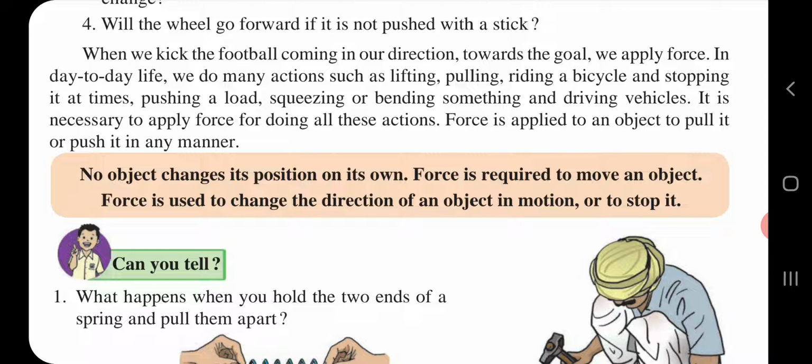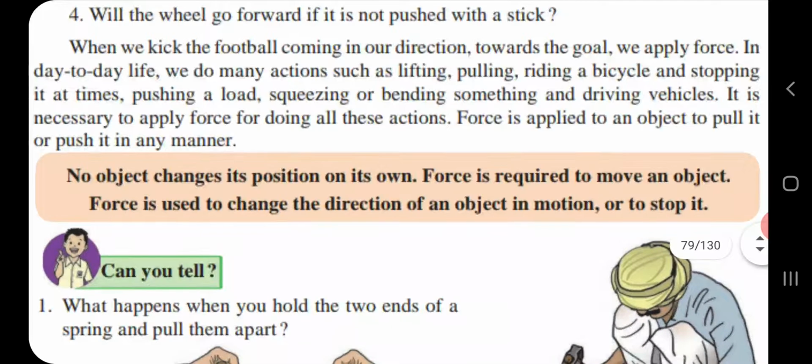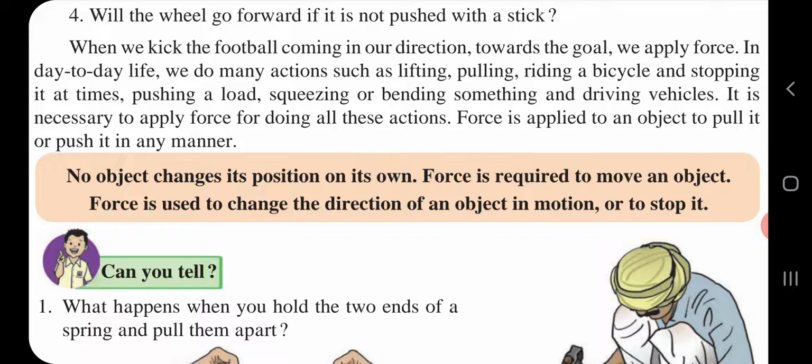First point, no object can change its position on its own. So, force is required to move an object. Force is used to change the direction of an object in motion or stop it. So children, related to force, you know the many different things that force can do. But let us now study the different kinds of forces.